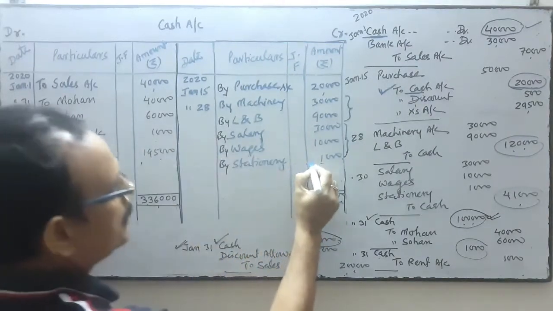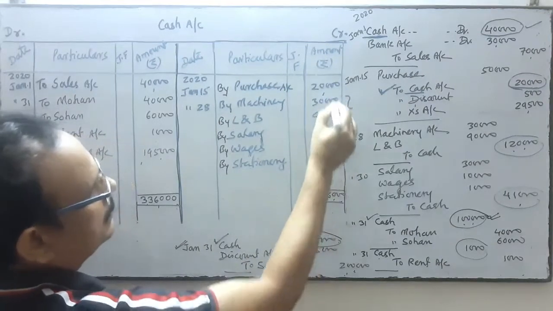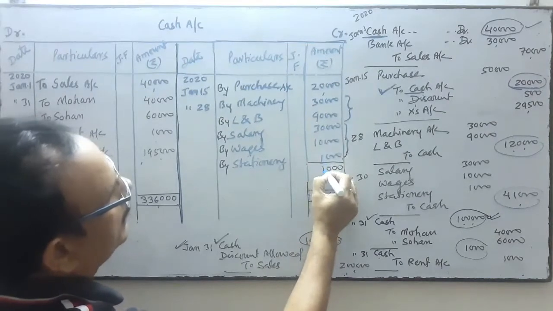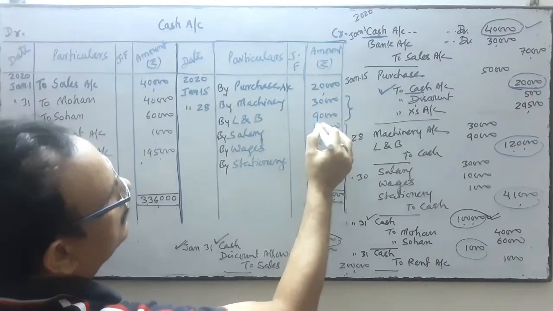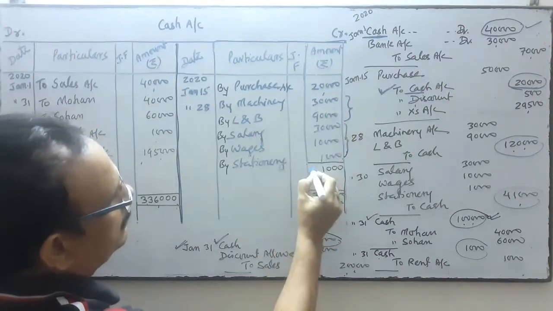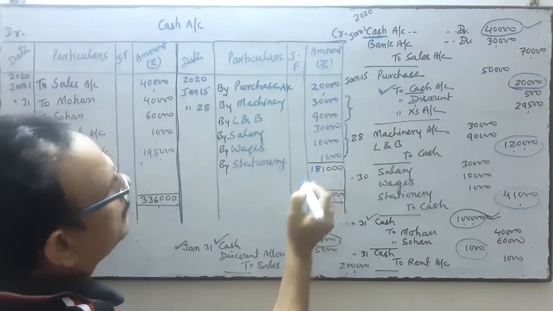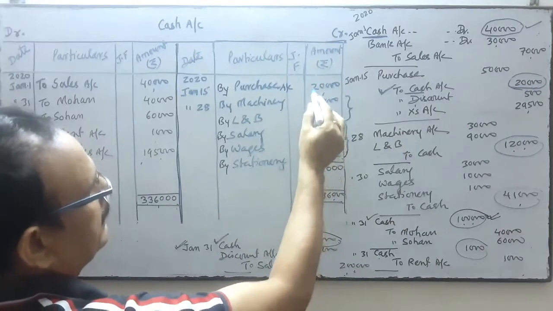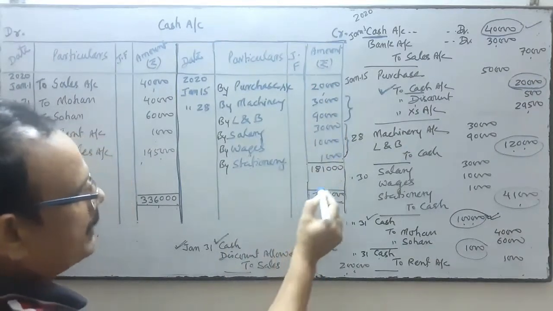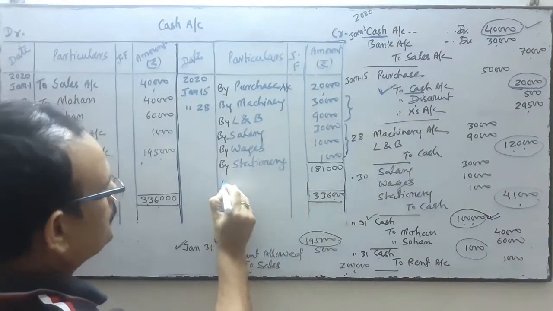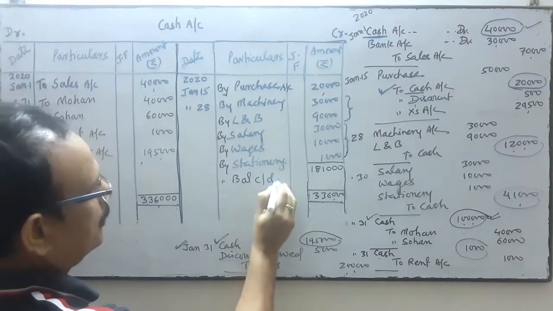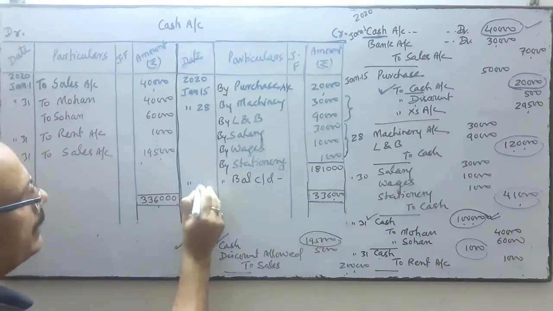And thereafter I do the total of this side. It is 1,81,000. So we will find out the difference amount. The difference will be balance carried down. This is called balance carried down at the end of the month.